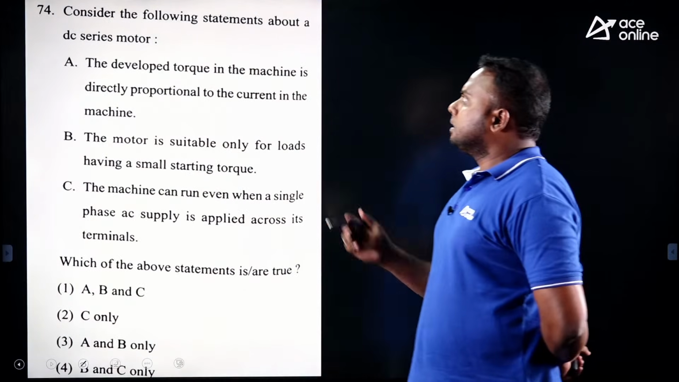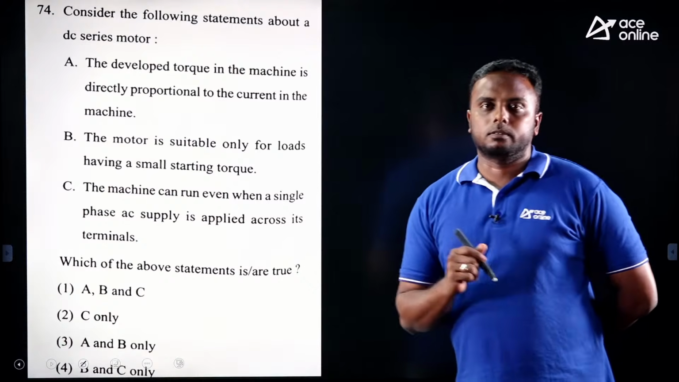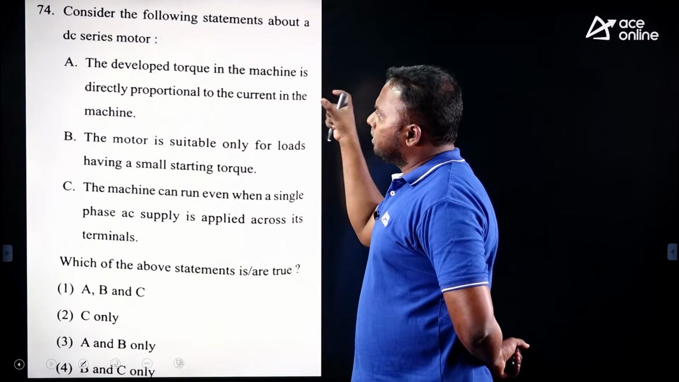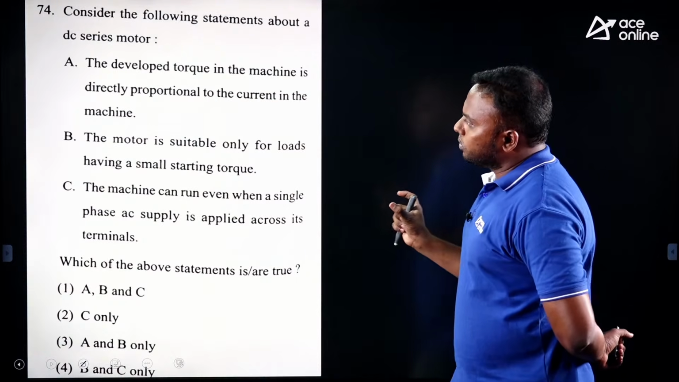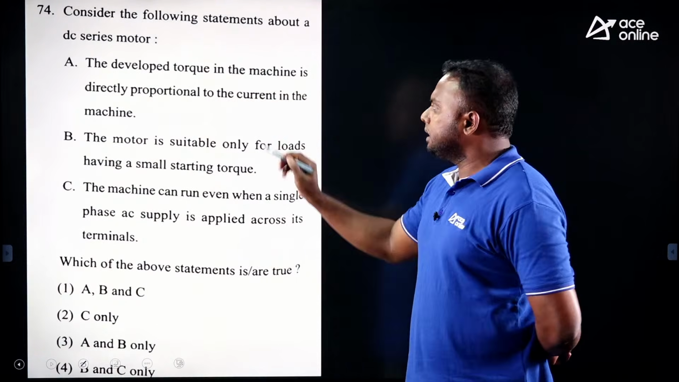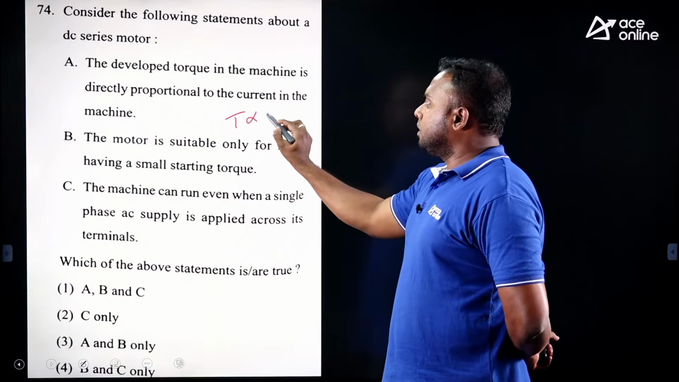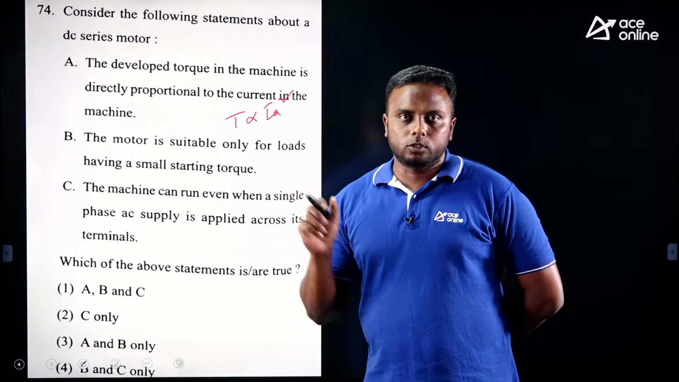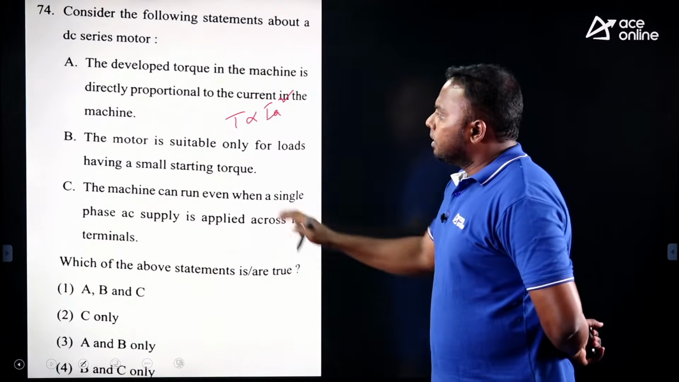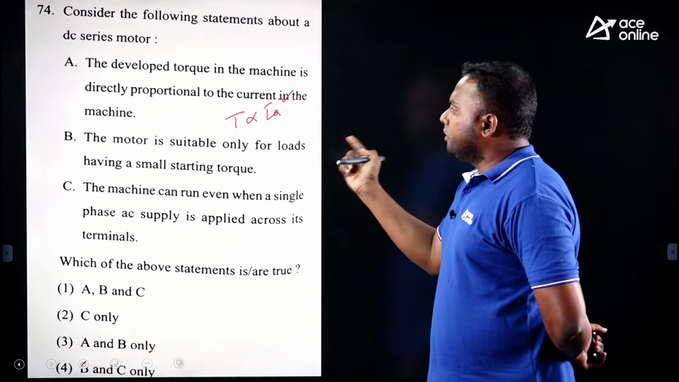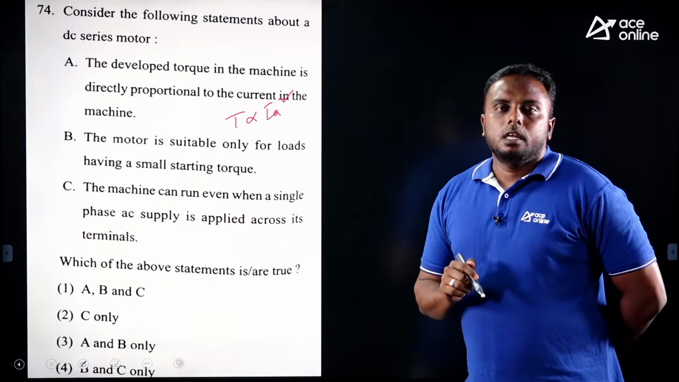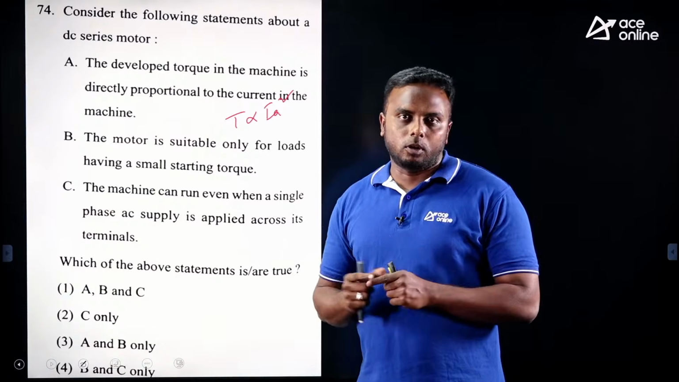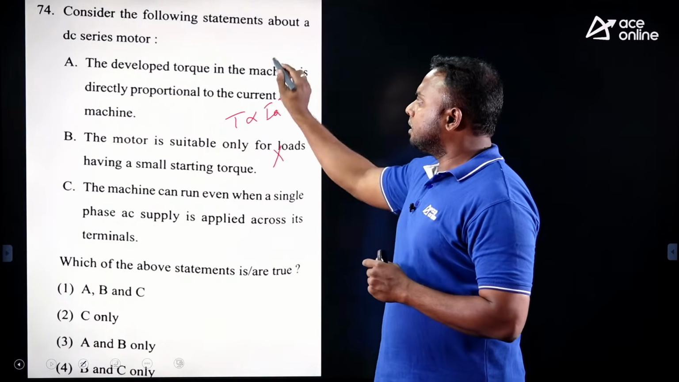Next question. Consider the following statements about DC series motor. First, read the first statement. The developed torque in the machine is directly proportional to current. In a series motor, torque is proportional to the square of the current, but it is given only directly proportional to current. So that is wrong. Next, the motor is suitable only for loads having small starting torque. Particularly, series motor we use for very high starting torque, but they have given very small starting torque. So this is wrong. First also wrong.